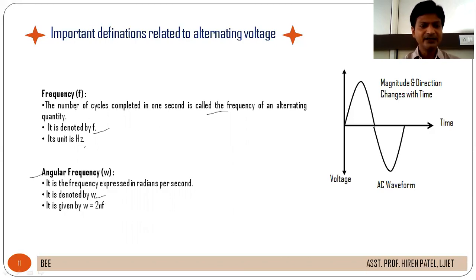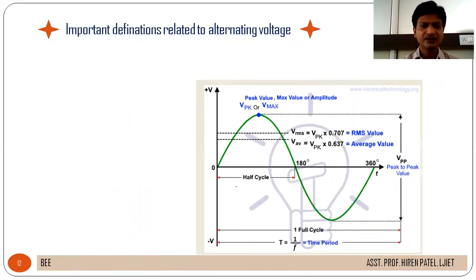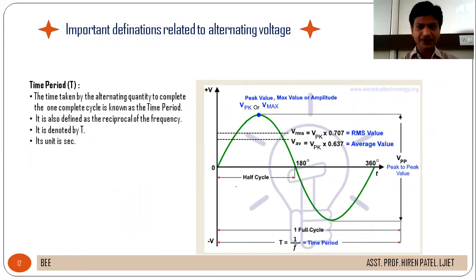Again, the number of cycles completed in 1 second is called the frequency of an alternating quantity. Similarly, angular frequency ω equals 2πf. It is the frequency expressed in radians per second. Now, time period.